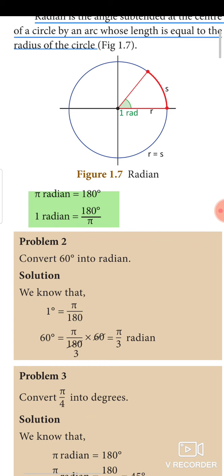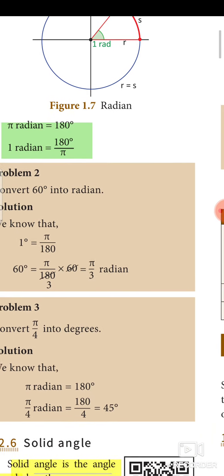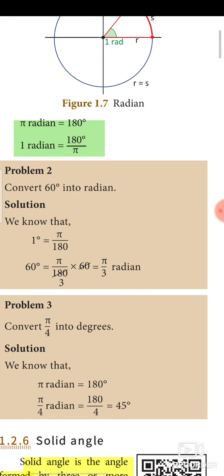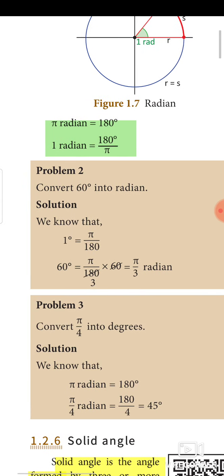How can we convert? Problem 2 has been given to you. Convert 60 degree into radian. Let's see the solution. We know that pi radian is equal to 180 degree. So 1 degree is equal to pi divided by 180.